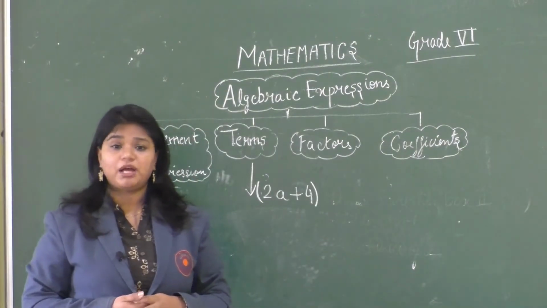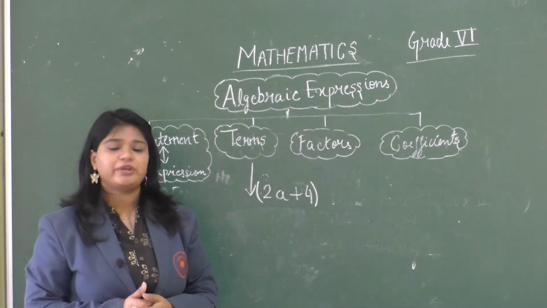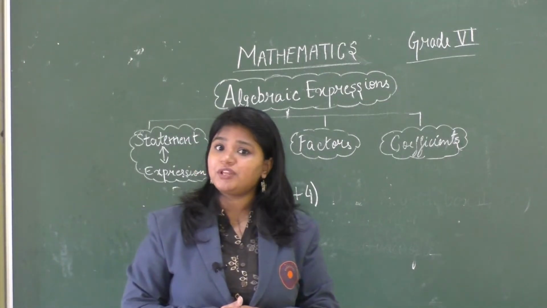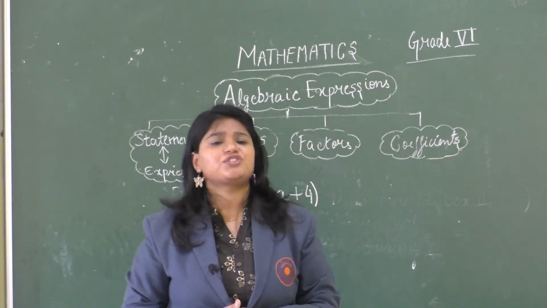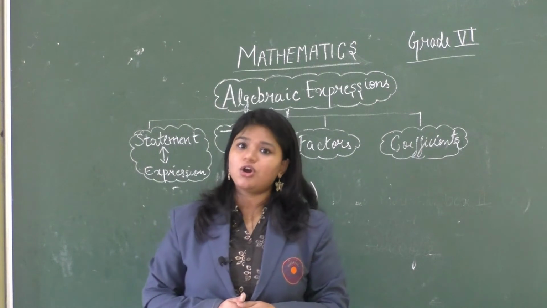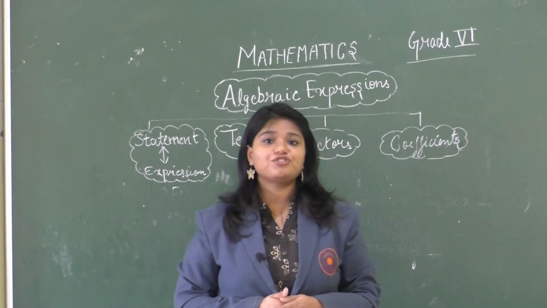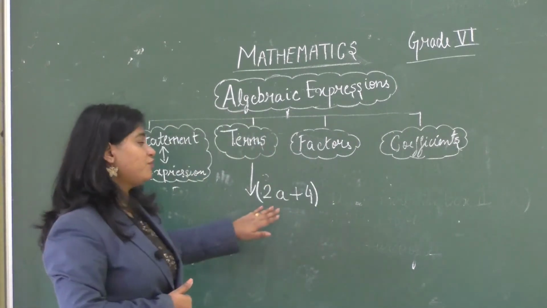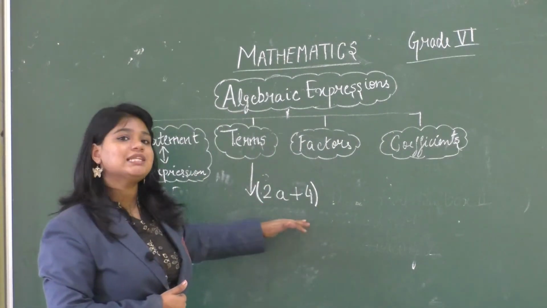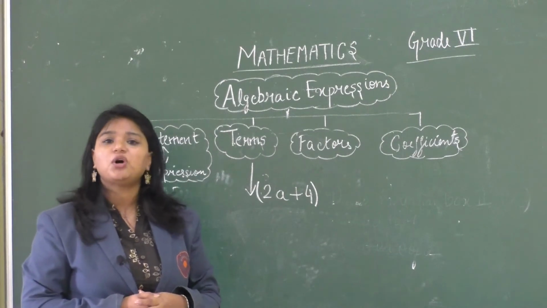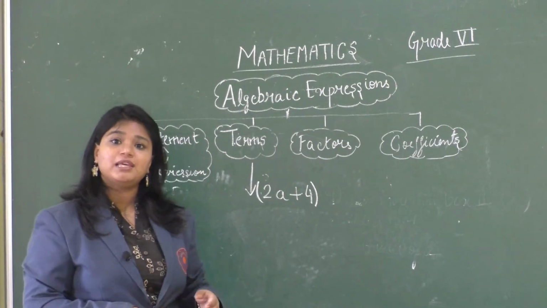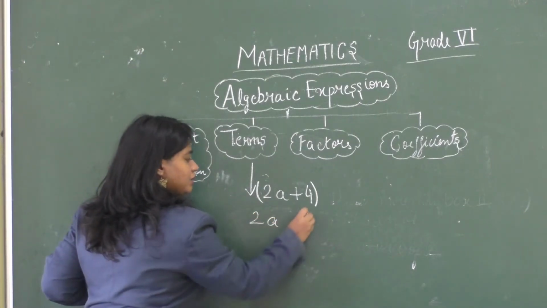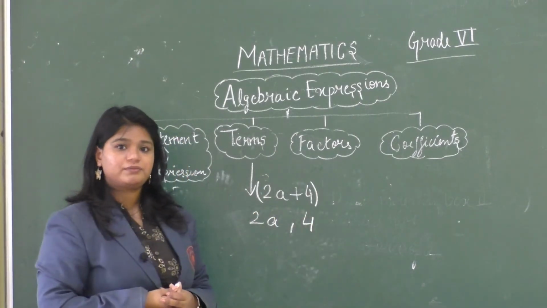Now we will be talking about terms under algebraic expression. Now what are terms? Terms are parts of an algebraic expression such as a variable, a constant, or it can also be a combination of both of the above. Here I have taken an example of 2a plus 4. This is an algebraic expression. Now what are the terms over here? Yes, there are two terms, that is 2a and 4.